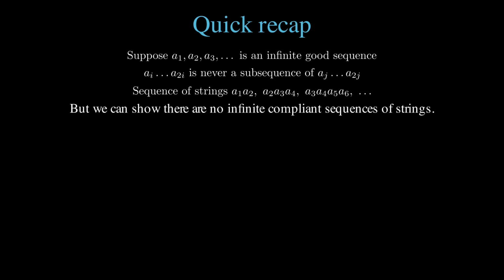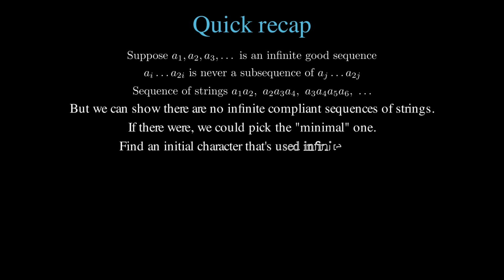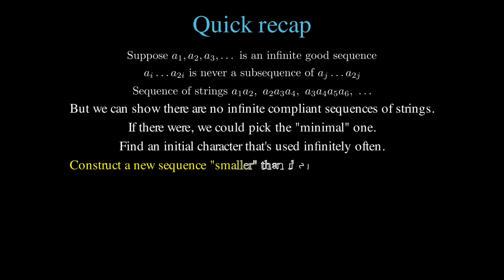If there were one, we could pick the minimal one in the sense that given the first n strings in the sequence, the n plus first string is as short as possible. Then we said there must be some character that's used infinitely many times as the first character in these strings. Then we used this to construct a new compliant sequence that was smaller than the minimal one, which is a contradiction.